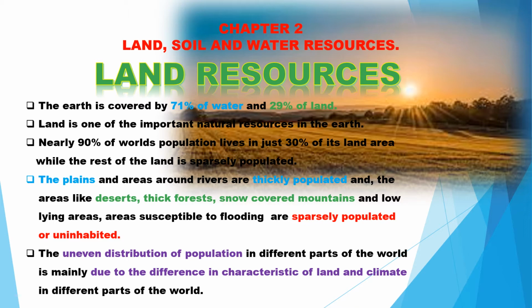There are plains on Earth which support a high population. It is most densely populated in the plain regions along the course of the river. But there are many places on Earth which support only a sparse population. Why is there an uneven distribution of population in different places? It is because of the difference in land and climate in different parts of the world.